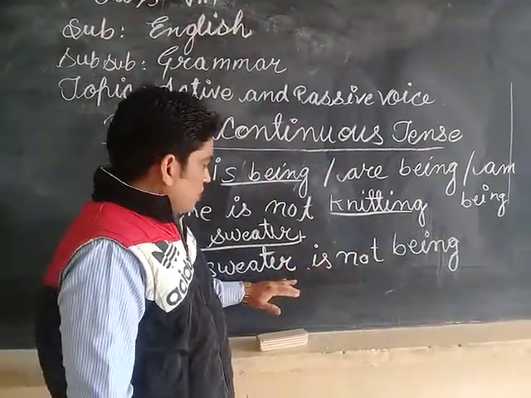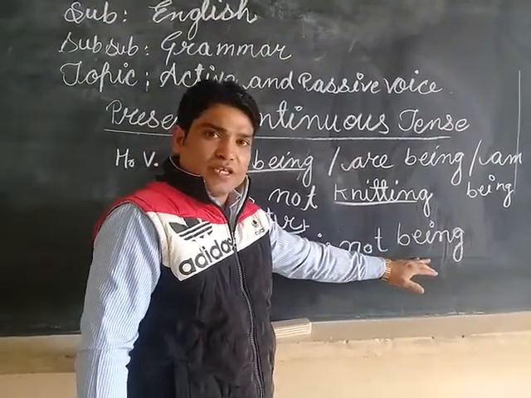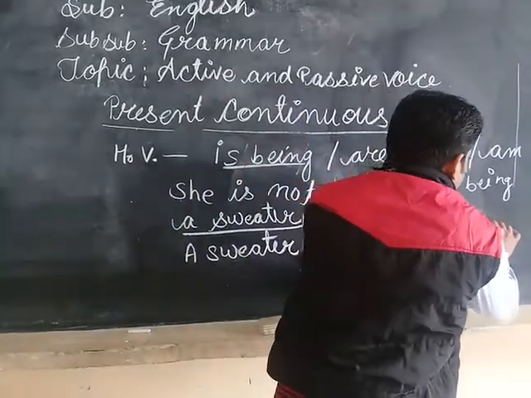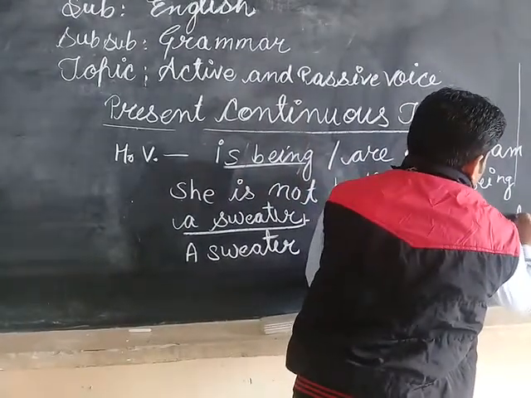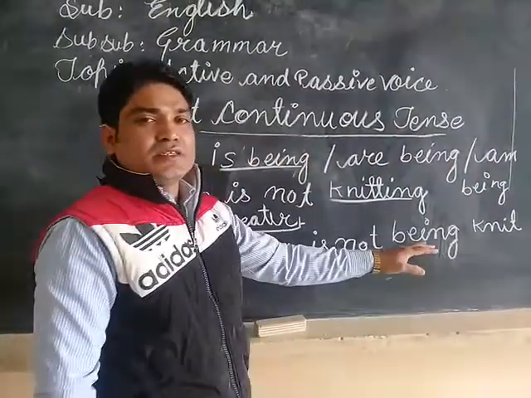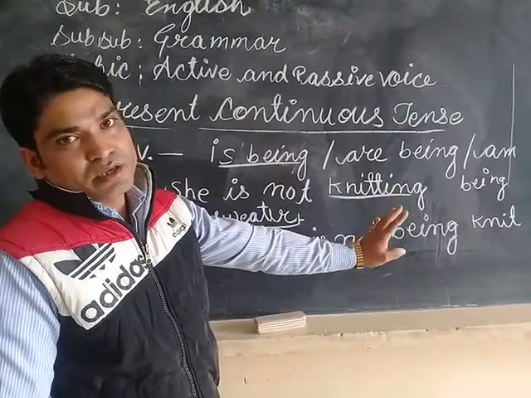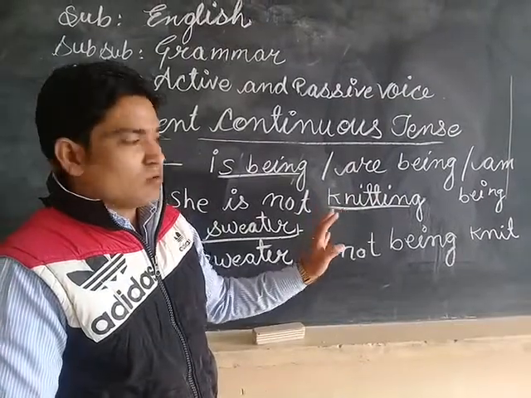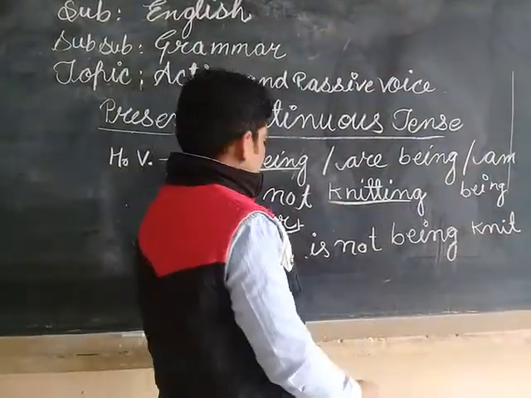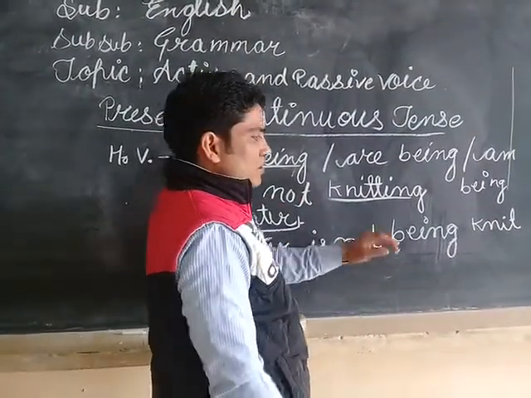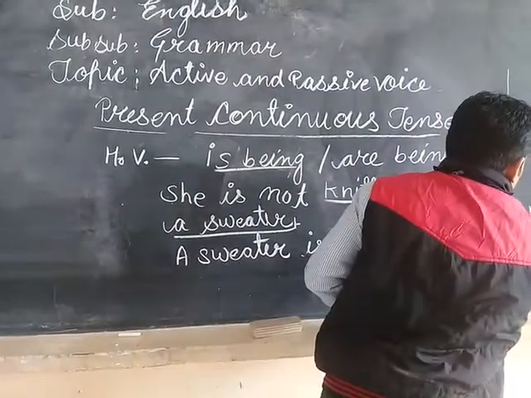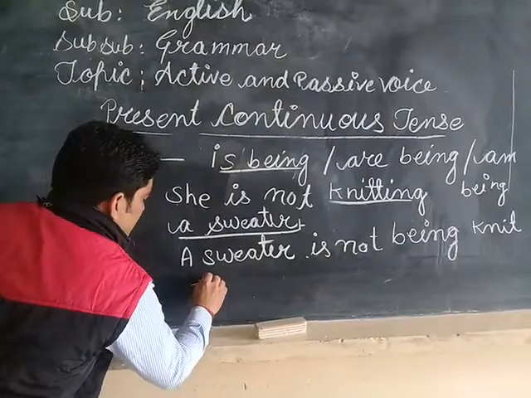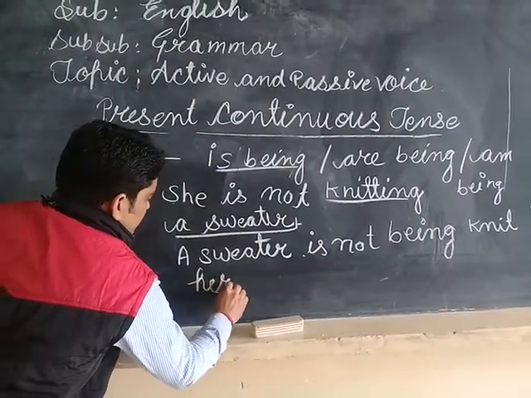The sweater is not being, and then the third form of the verb knit, K-N-I-T. Knit is the third form and it remains the same in every form, whether first, second, or third. A sweater is not being knit by, and she will convert to her.